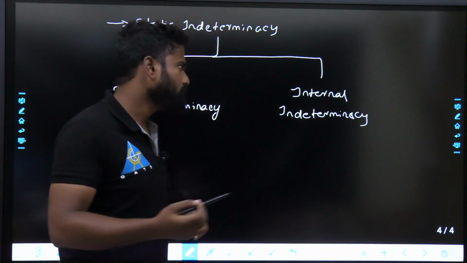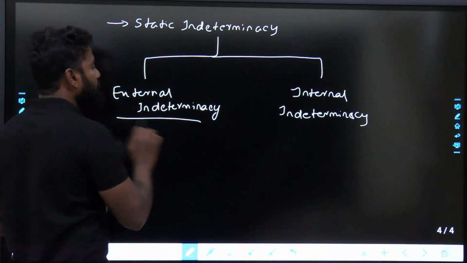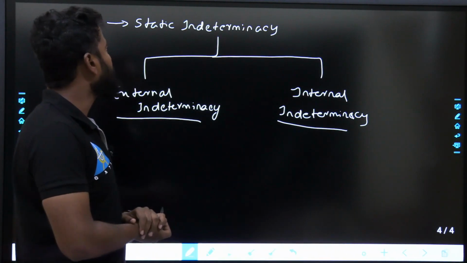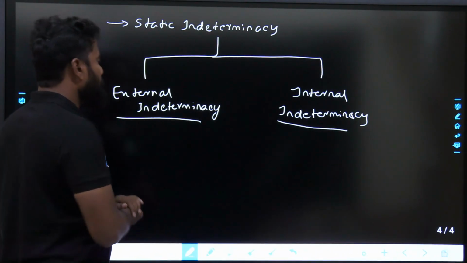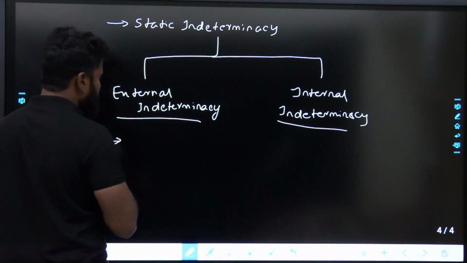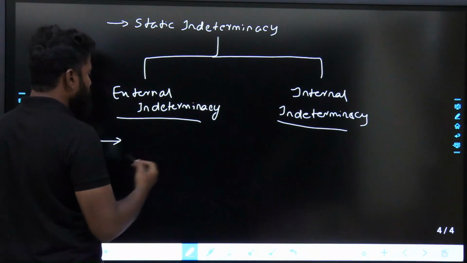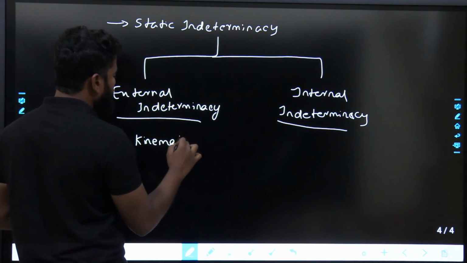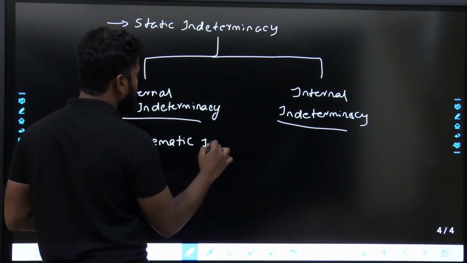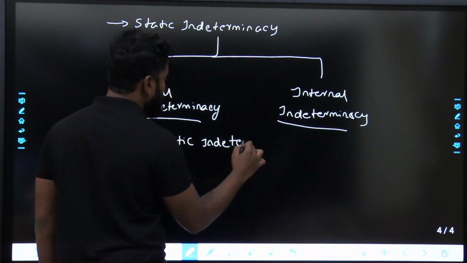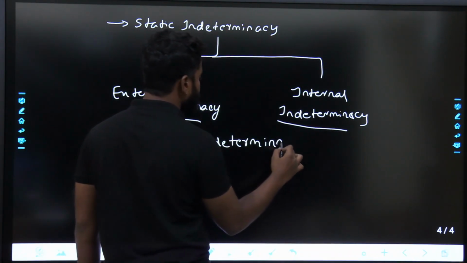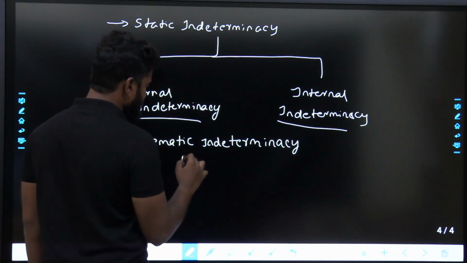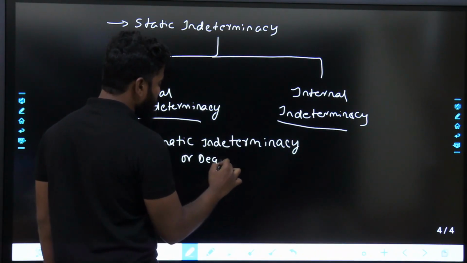Fine. So we will discuss what exactly is external indeterminacy and what exactly is internal indeterminacy in these types of static indeterminacy. Then the next thing, if you ask me, we'll be discussing kinematic indeterminacy. Kinematic indeterminacy is also called degrees of freedom.